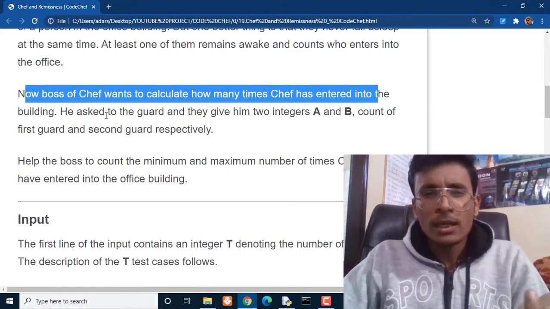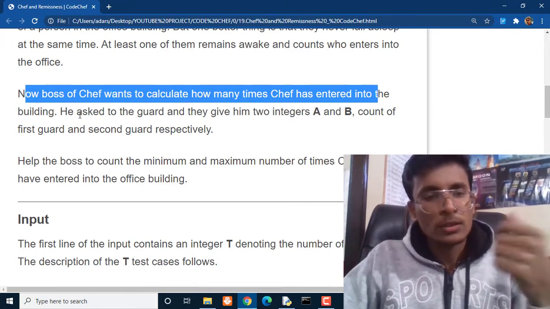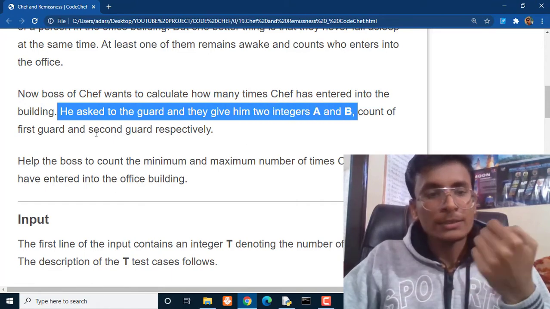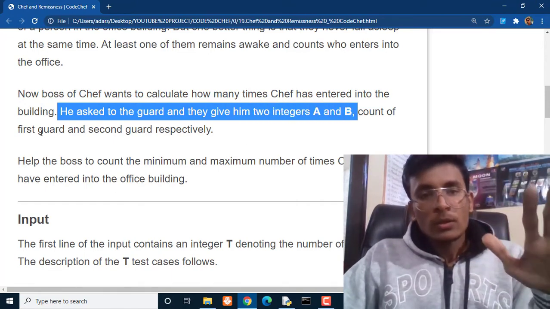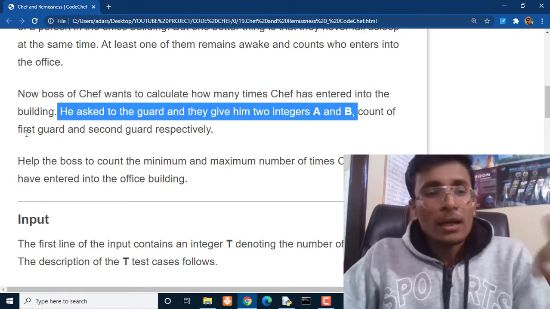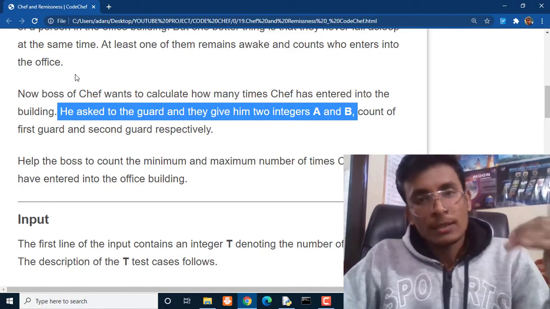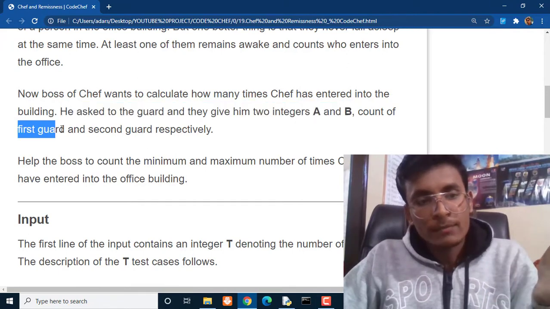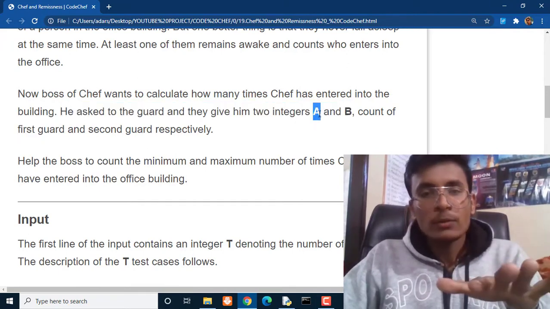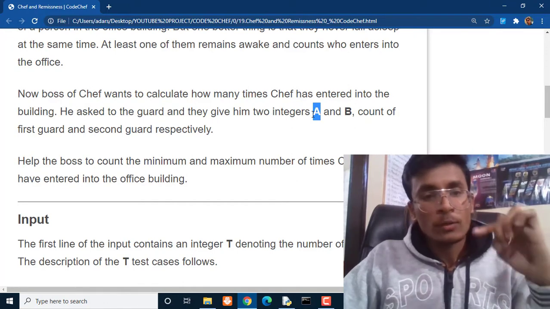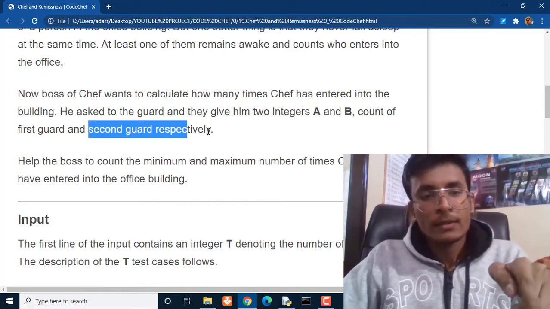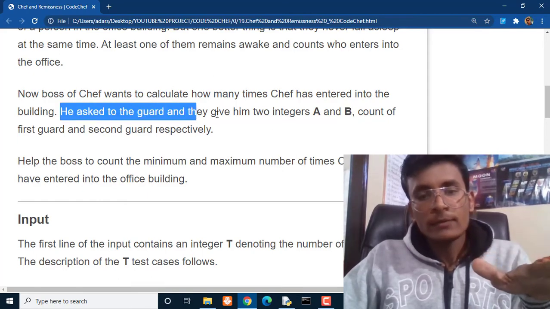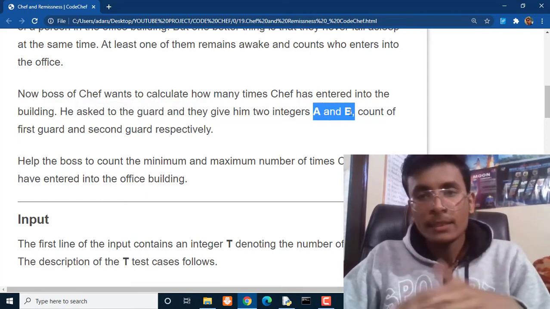So he will obviously ask both of those guards, and they gave him two integers a and b. Meaning the count of occurrences of the Chef in that particular office which is seen by the first guard is a, and the count of the Chef which is observed by the second guard is b. So the guards will give the values a and b respectively.